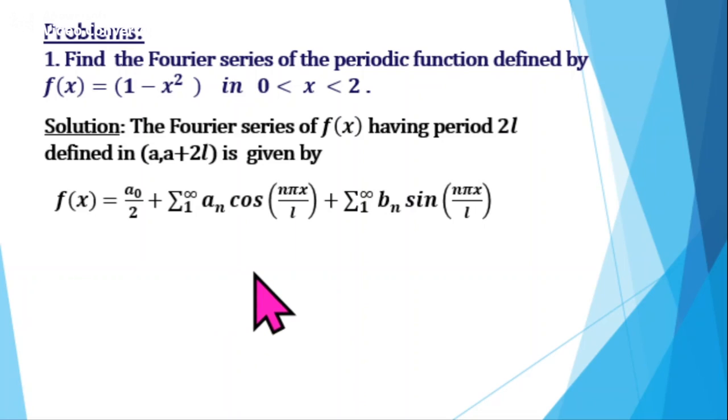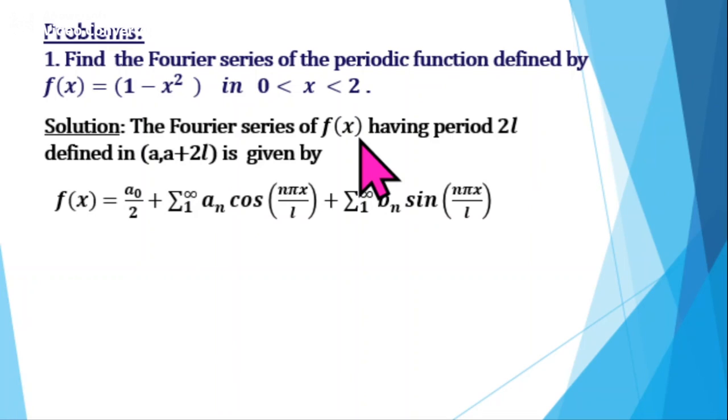So for this, we will first write the Fourier series of a function f of x having period 2l in the interval a, a plus 2l. So f of x equal to a0 by 2 plus summation n from 1 to infinity an cos n pi x by L plus summation n from 1 to infinity bn sin n pi x by L. So note that from this interval a, a plus 2l we get a plus 2l minus a. What is a plus 2l minus a equal to? It is equal to 2l, which is nothing but the period of the given function.